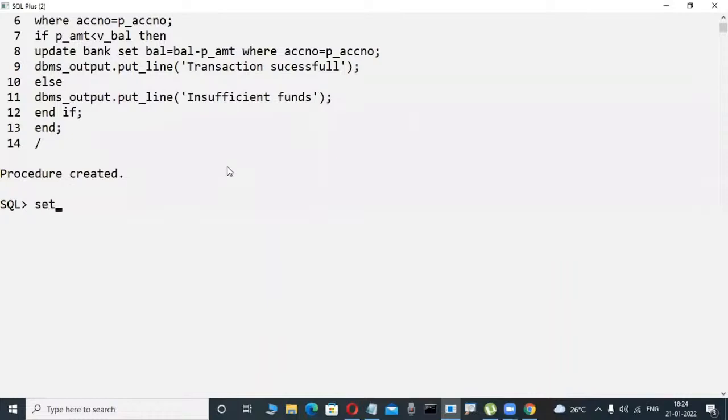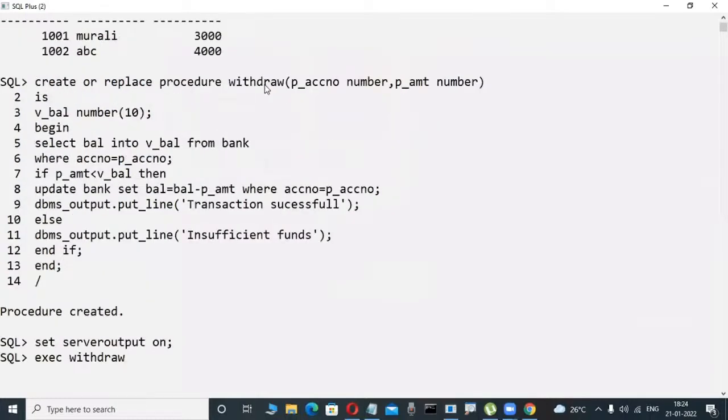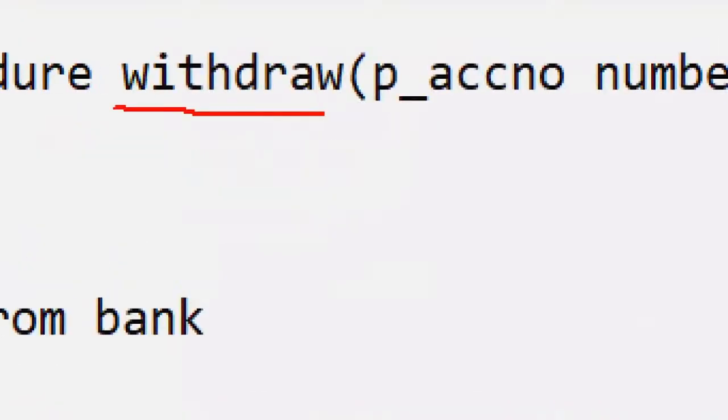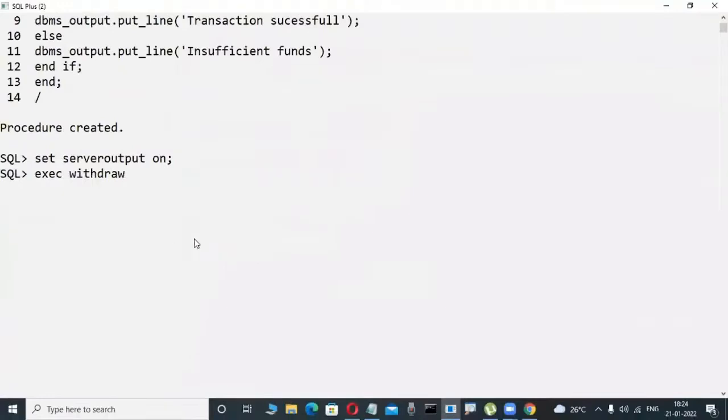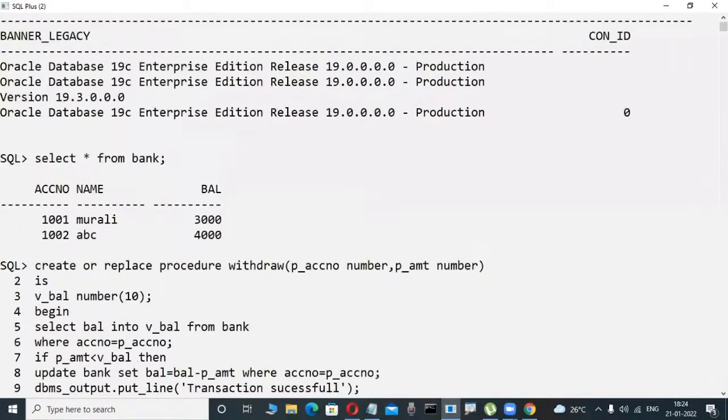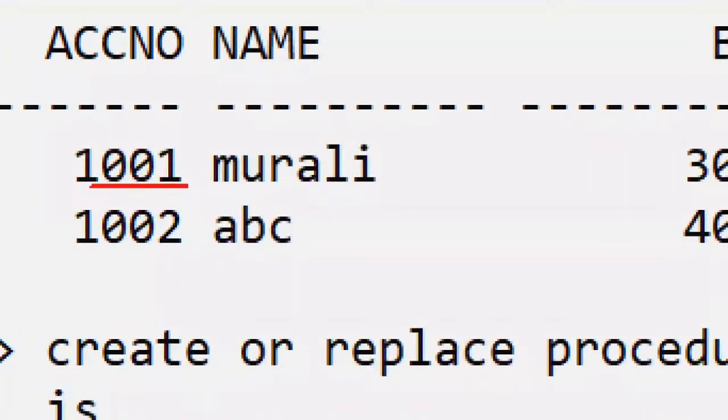Now check it out. Observe it here. Here I'm executing the procedure: exec withdraw. Okay, fine, I'm calling this procedure withdraw. You may not have an idea about these things, but just observe: withdraw is the name of my program that I'm giving. Here my account number 1001, comma, I try to withdraw 9,000 rupees, for example. Observe here, slowly, in this table. Scenario: observe the logic.